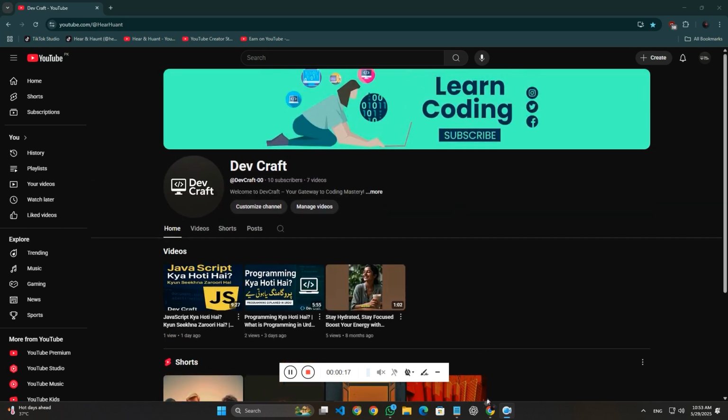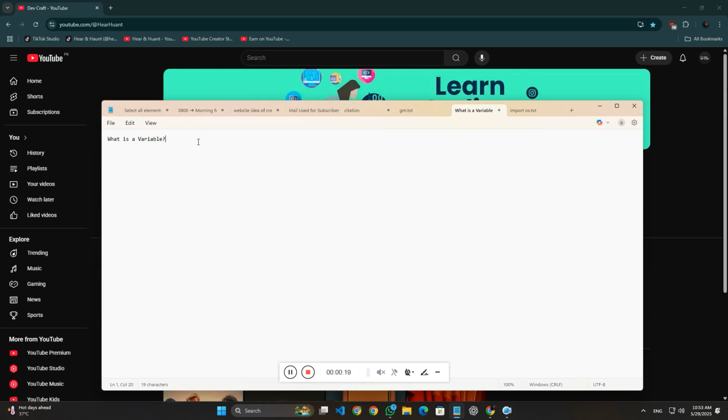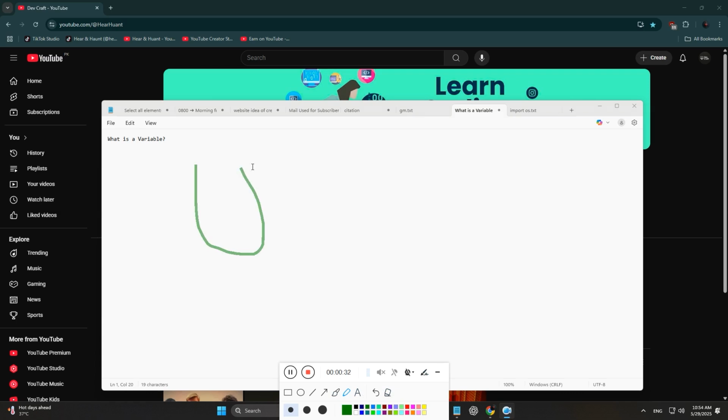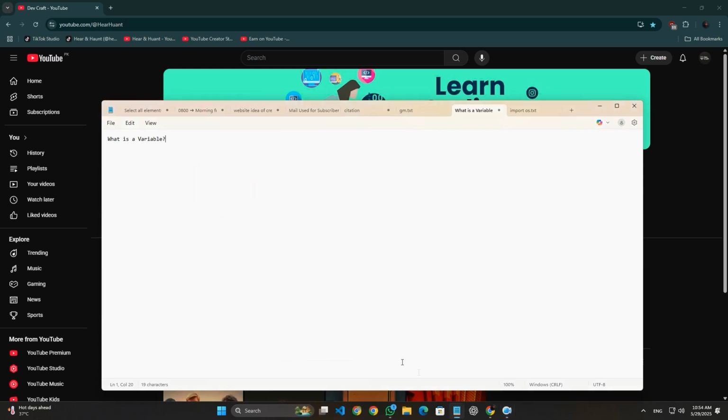Today's topic is what is a variable? A variable is just like a container in which you can put anything, one thing, another thing, and other things. You can store them for further use. In JavaScript, a variable is just like that.